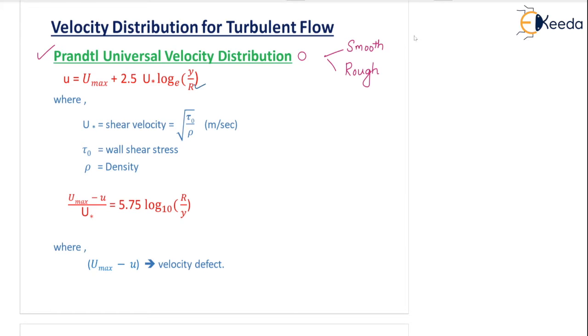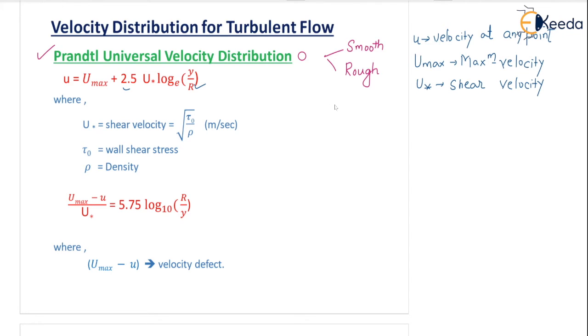I will write here. u is the velocity at any point in the pipe. u max, very clear, is your maximum velocity. And 2.5 is a constant here. u star, what is u star? u star is your shear velocity.